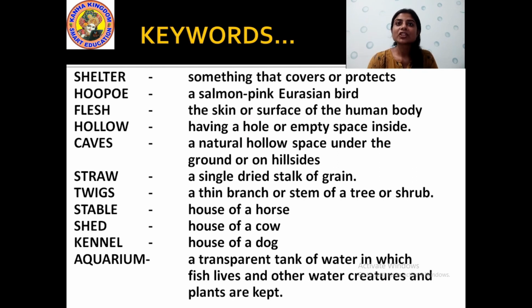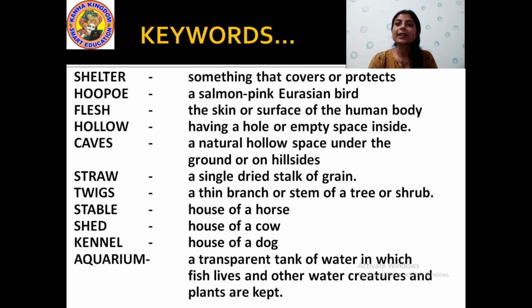Okay. I will repeat the meaning once again. Pay attention. Shelter, something that covers or protects. Hoopoe, a salmon pink Eurasian bird. Flesh, the skin or surface of the body. Then hollow, having a hole or empty space inside. Then caves, a natural hollow space under the ground or on hillside.